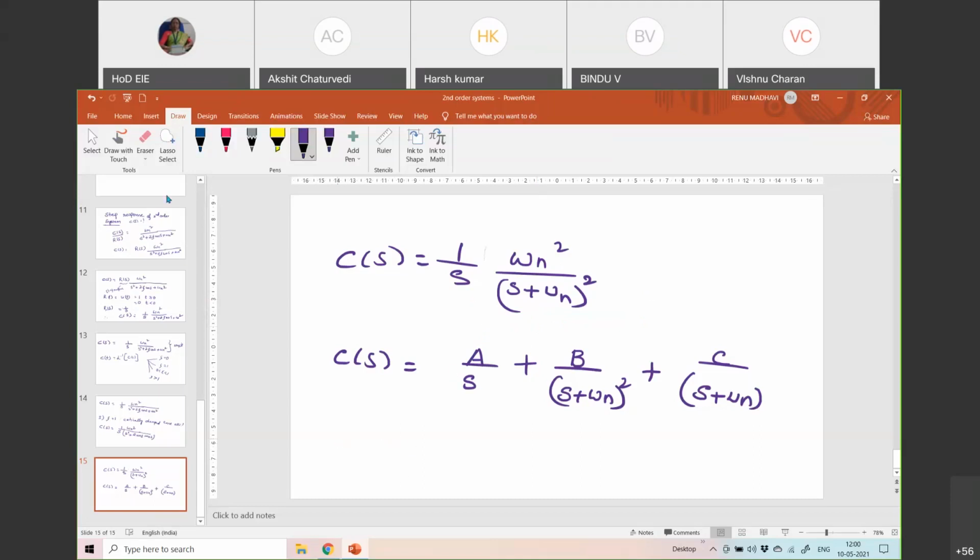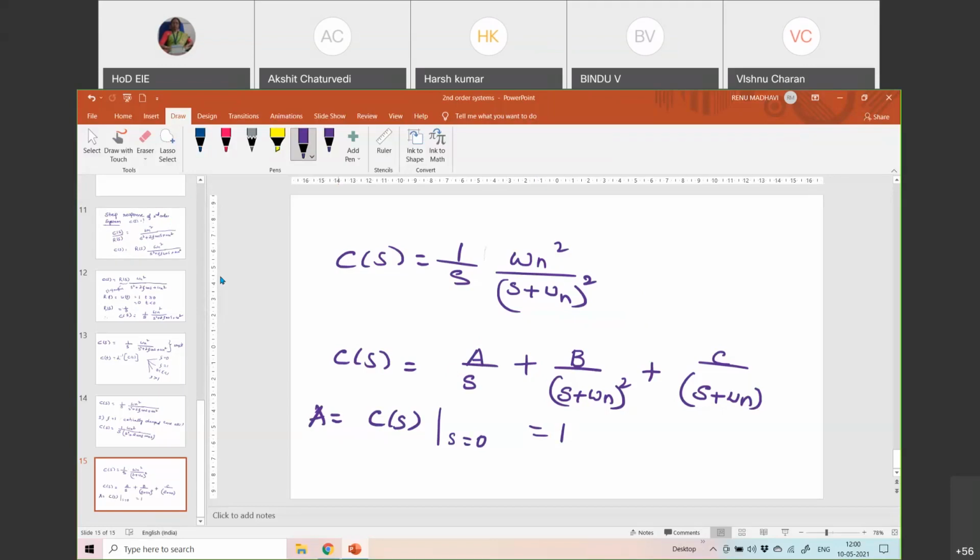Now I can find A. C(s) is nothing but omega n squared by s into (s plus omega n) squared, which you have to remember. So C(s) times s at s equal to 0 gives the value of A as 1. You should be able to substitute it.